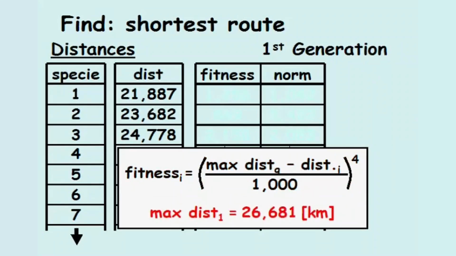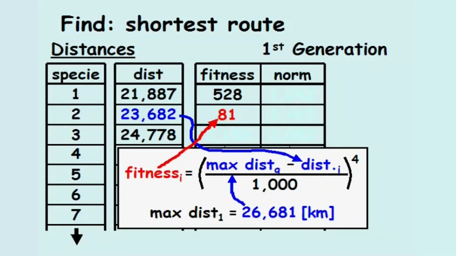Where the maximum route distance in the first generation after crossover is still 26,681 kilometers. Plugging in the distance for the first species and the maximum distance, the integer fitness for the first species equals 528. The fitness is calculated for the second species and equals 81.